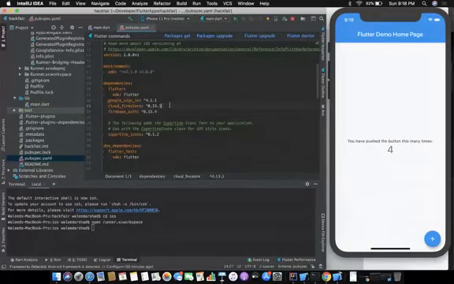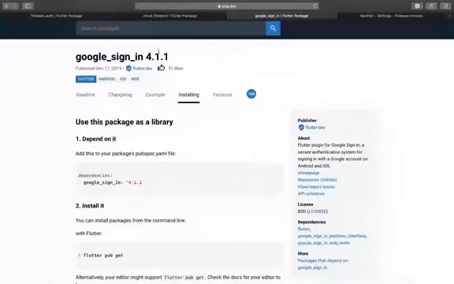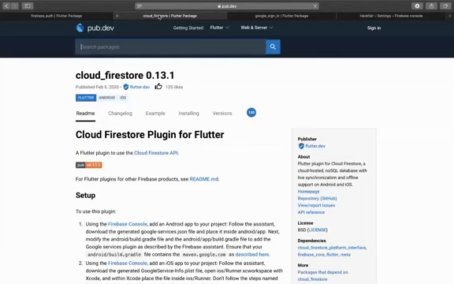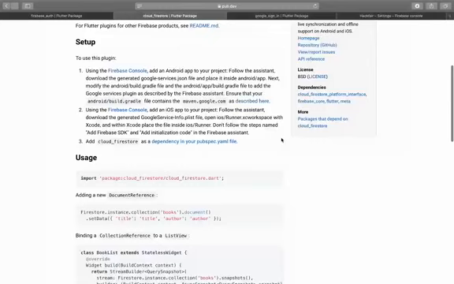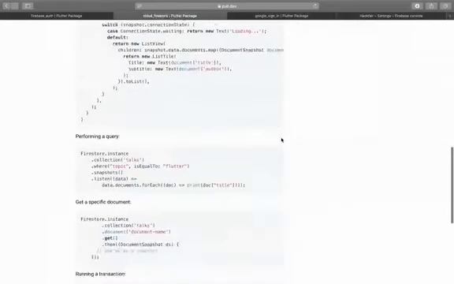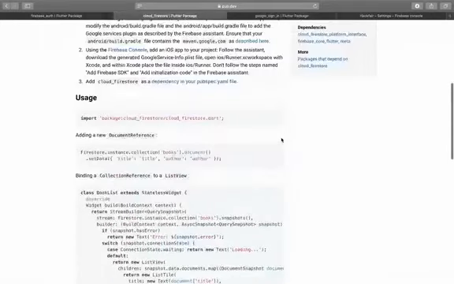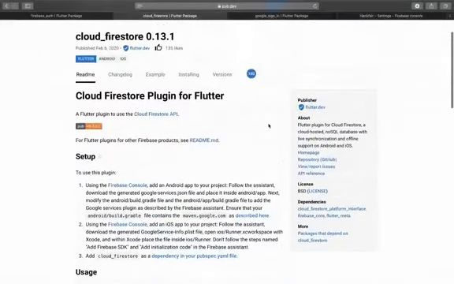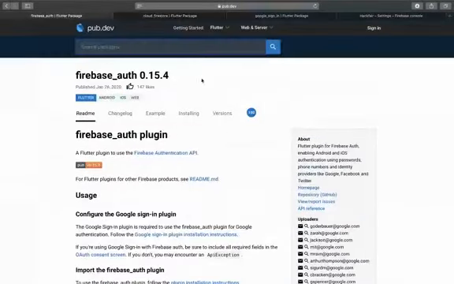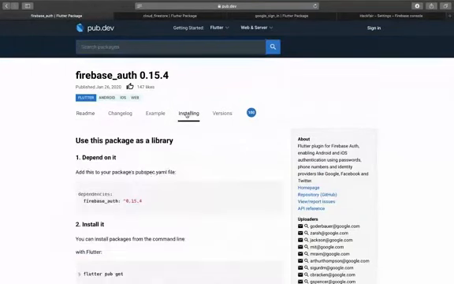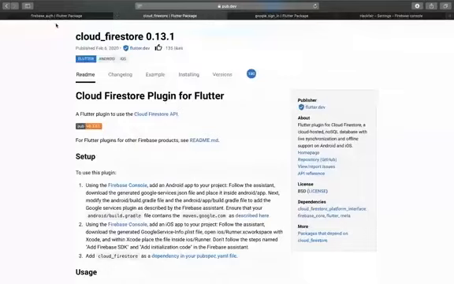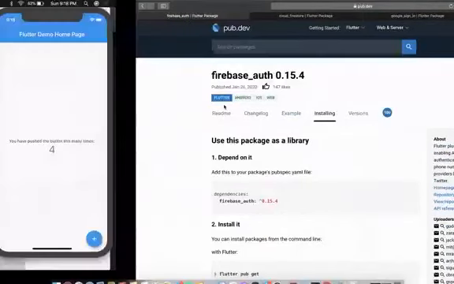And Cloud Firestore, obviously, is the actual database which we will be hitting, and all of these have been picked from pub.dev. All of the documentation on how to use them is available here. I'll show you how we'll use them. I'll write the code as well for hitting the database and all that. Firebase Auth, you need to install this as well. So all three packages are required for this tutorial.